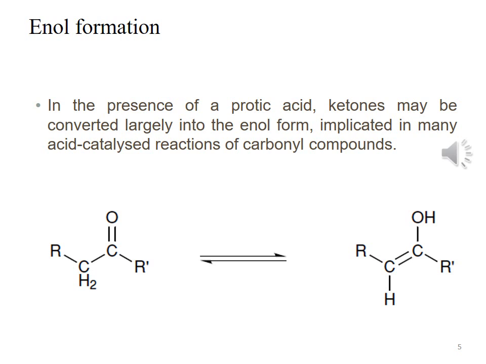See the structure. This is the general formula of the ketone. In the presence of acid, the lone pair of oxygen acts as a nucleophile and it attacks the proton of the acid. Then the proton from CH2 is abstracted by the chloride ion, or the anion of the acid, and it gives us the enol form. This is not the enolate.